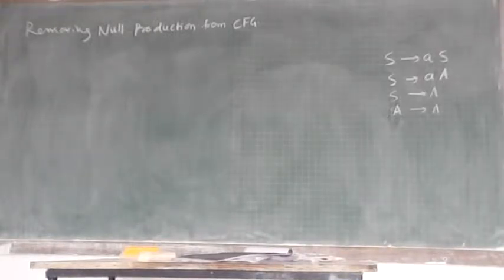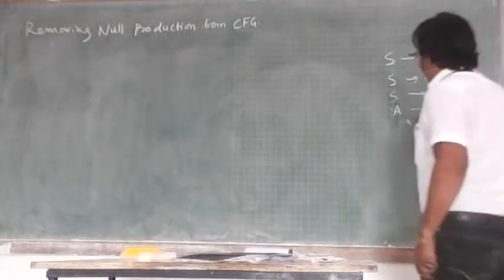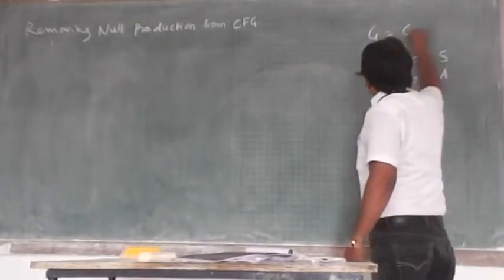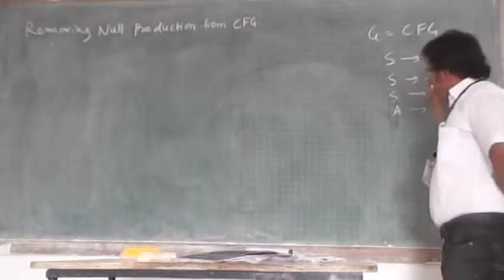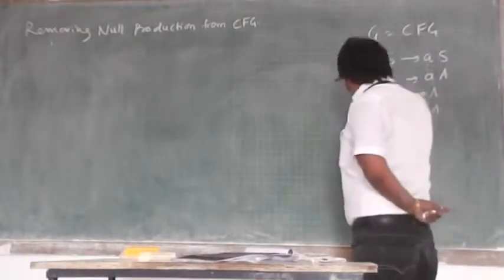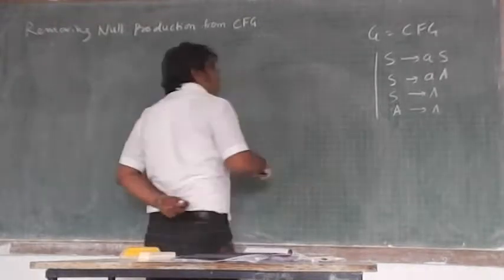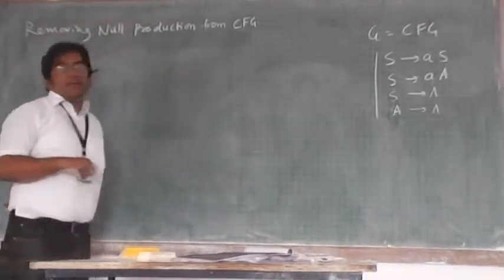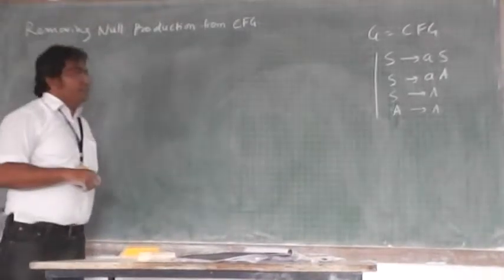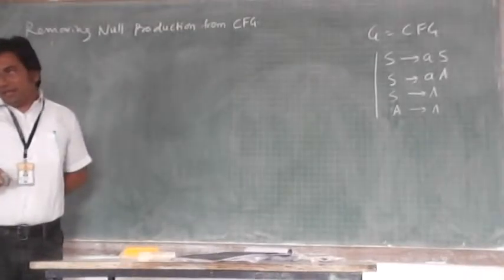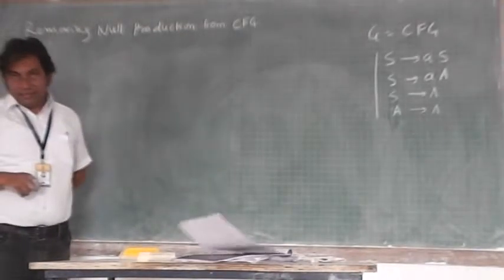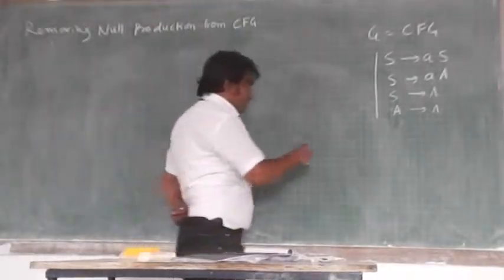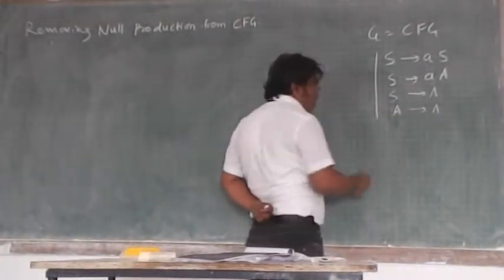Look at this grammar G, and it is a context free grammar, isn't it? And this grammar is having two null productions. S implies A, and A implies null, S implies null. What is the job of these two productions?